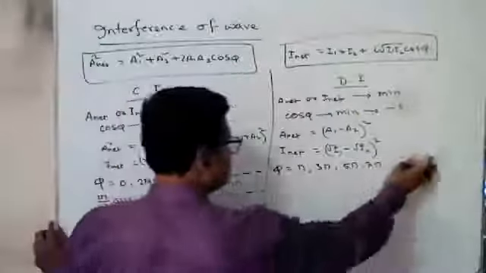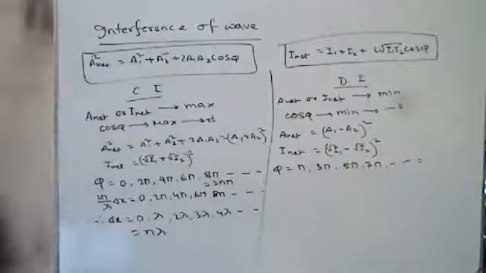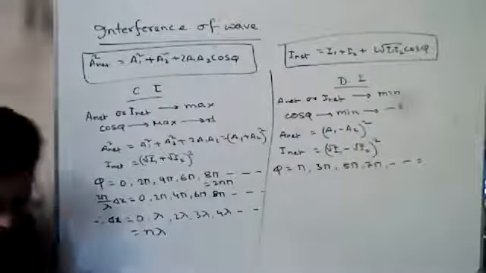So it will be an odd multiple, twice n plus 1 into pi.